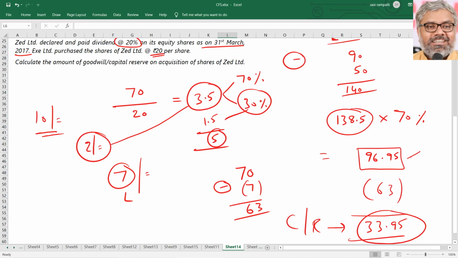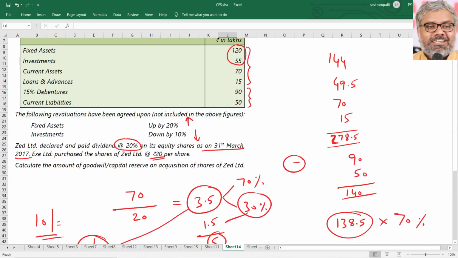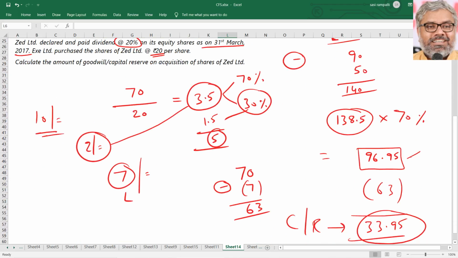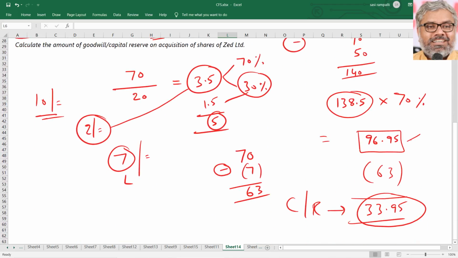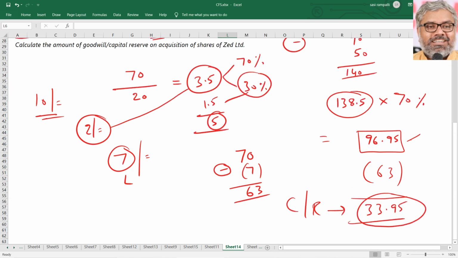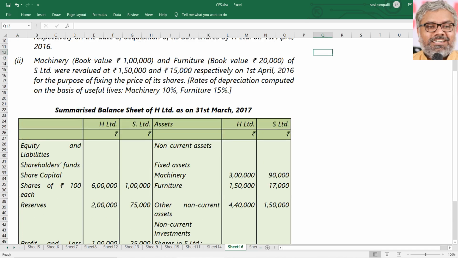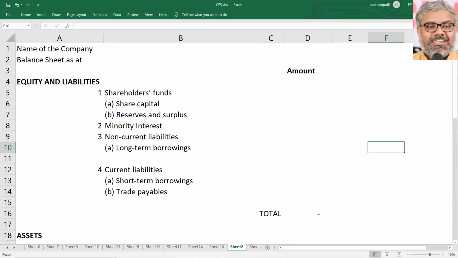It should have received 7 lakhs dividend, but it paid 70 lakhs rupees to purchase the shares. That means effectively the cost of acquisition is not 70 lakhs, only 63 lakhs. So reduce that from the share of the holding company in the equity of the subsidiary on the date of acquisition. The remainder is capital reserve, that is 33.95 lakhs. That is how these calculations have to be done.